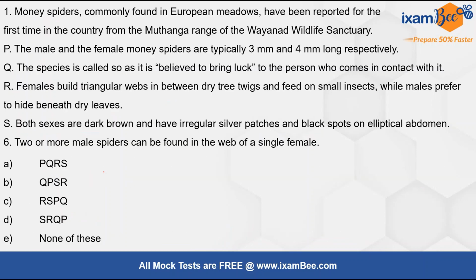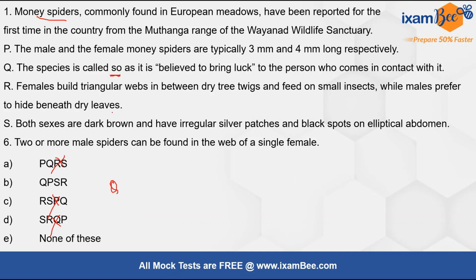Now money spiders commonly found in European meadows have been reported for the first time in the country from the Thanga range of the Wayanad Wildlife Sanctuary, right? Now this is about some money spiders, right? Now the species is called so means money spiders, right? So Q will come after 1. So the starting sentence is Q, okay. We will remove option A, C and D, right?